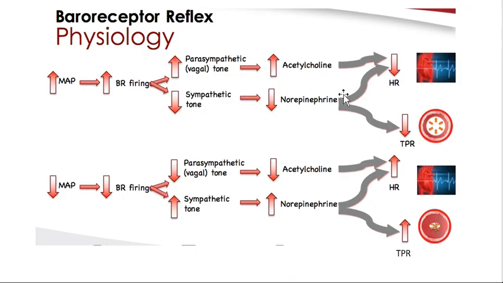If BP increases, we have seen that there is vagal stimulation, which decreases heart rate and BP. If the scenario is different and there is decreased BP, ultimately the parasympathetic component is inhibited and the sympathetic component is increased. So ultimately increased resistance and increased heart rate is the outcome. So that's how the baroreceptor works.